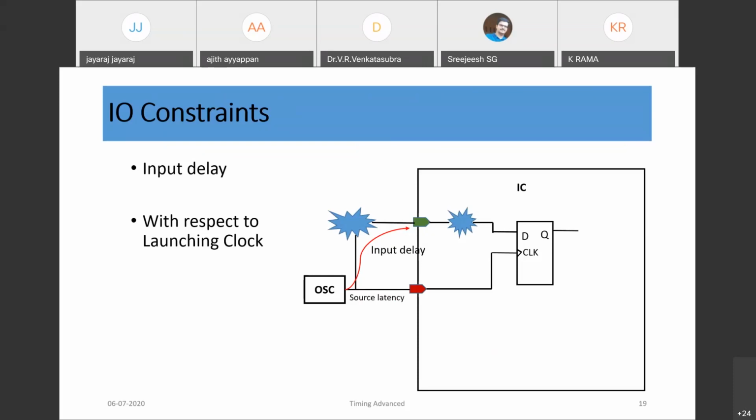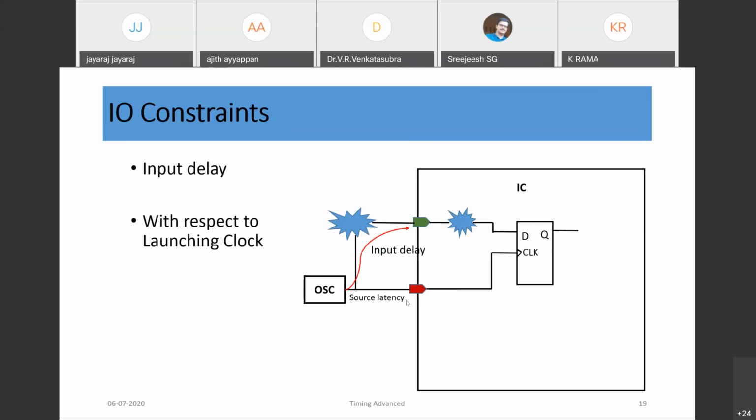So data would arrive after some time with respect to the source clock. In a system there would be a clock oscillator, and the oscillator delay we also need to consider when we think about the system aspect. From the clock generator, the delay to my chip is called the source latency, so we need to model that also when we design the chip.